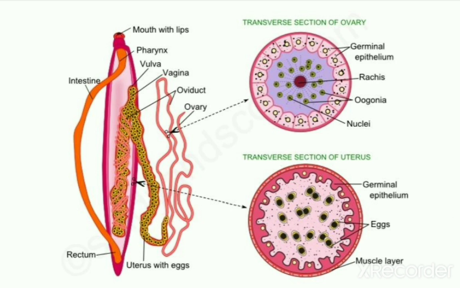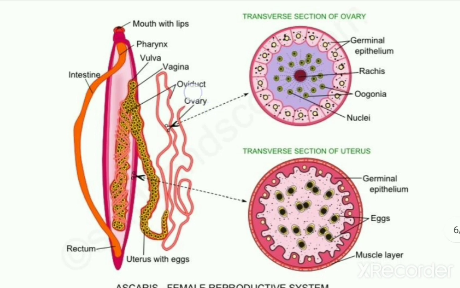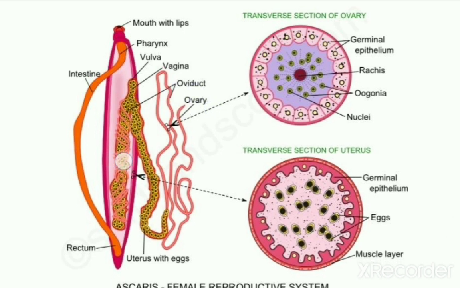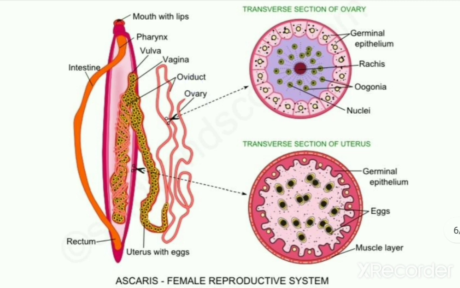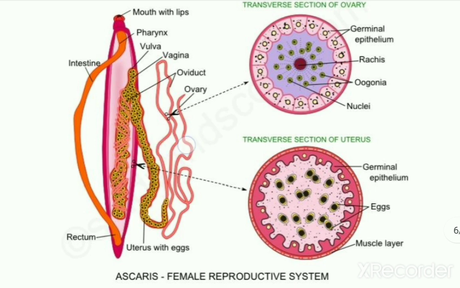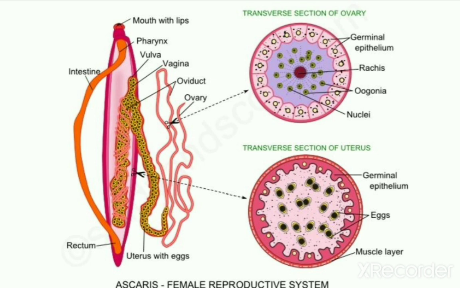The first two parts of the female reproductive system, the ovary and oviduct, are long and thin like a thread, and usually the ovary and oviduct remain coiled around the uterus, as shown on the left side. On the right side, the ovary and oviduct are shown after unwinding. Externally the ovary and oviduct cannot be distinguished from each other, as both have a similar diameter. The main difference between ovary and oviduct can be seen after their transverse section.